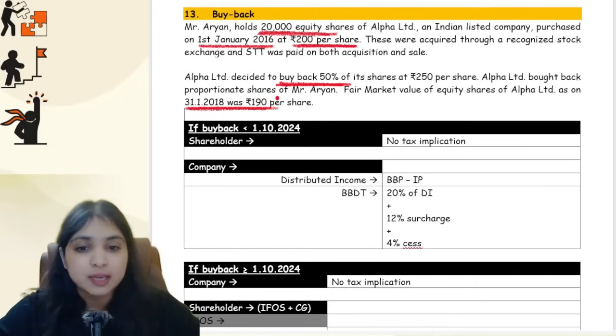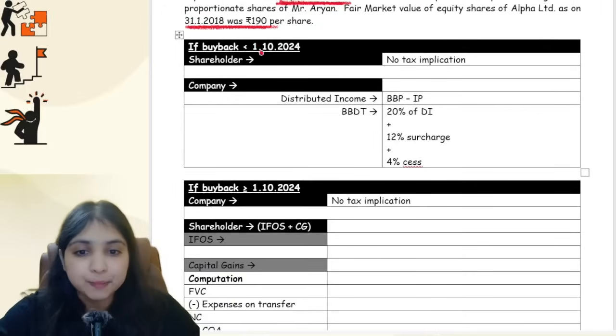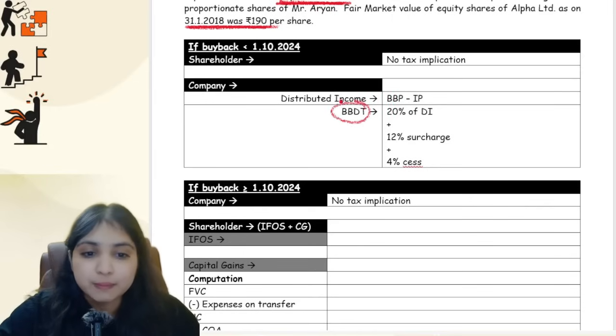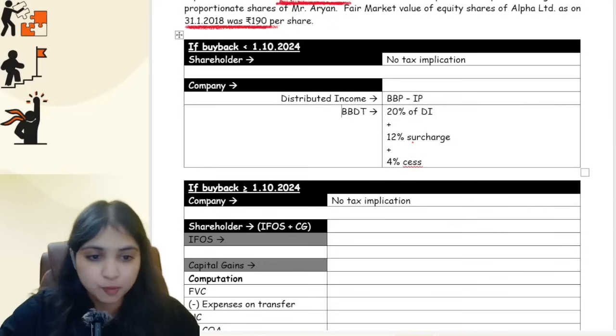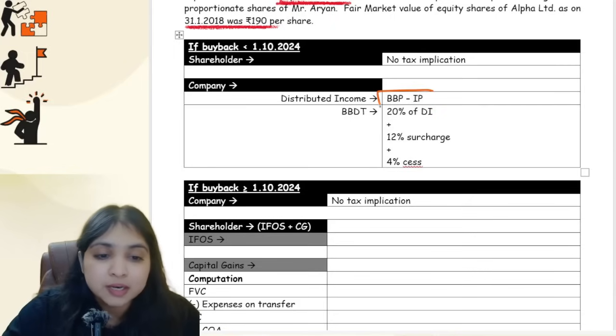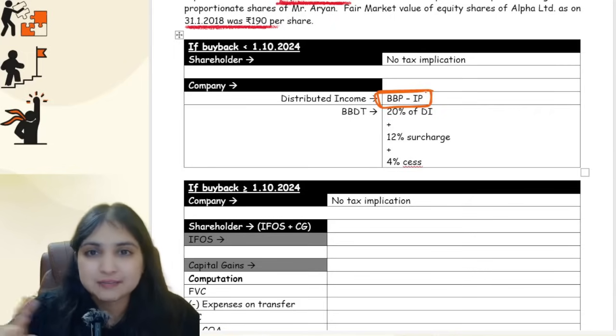Okay, now see, in case the buyback happened before the amendment, before 1st October 24, for the shareholder there will be no tax implications, guys. Tax implication will be for the company only before 1st October 24. What tax implication? Company will have to pay buyback distribution tax at 20% of distributed income plus mandatory 12% surcharge plus mandatory 4% cess. And what is distributed income? Distributed income is nothing but buyback price minus issue price.